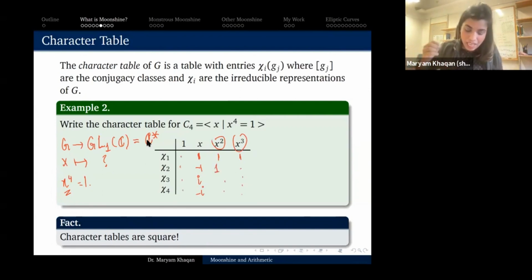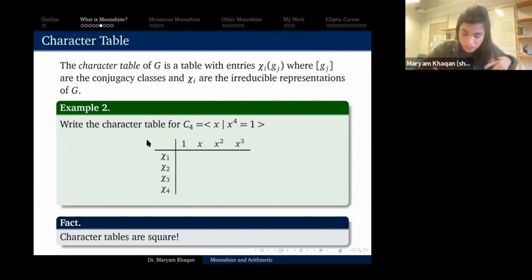Great. Now you can ask, I just told you what the one-dimensional representations are. Why haven't I filled out the 2-dimensional, 4-dimensional, and so on representations? Well, here's the other theorem, which says that character tables are square. So as soon as I found 4, I know that those are all of them. So actually, C4 only has one-dimensional representations. This is a general theorem that Cn only has one-dimensional irreducible representations. But anyway, character tables are square.